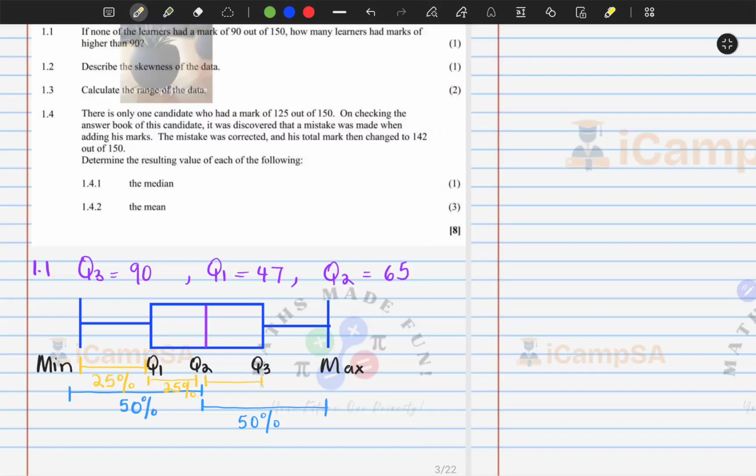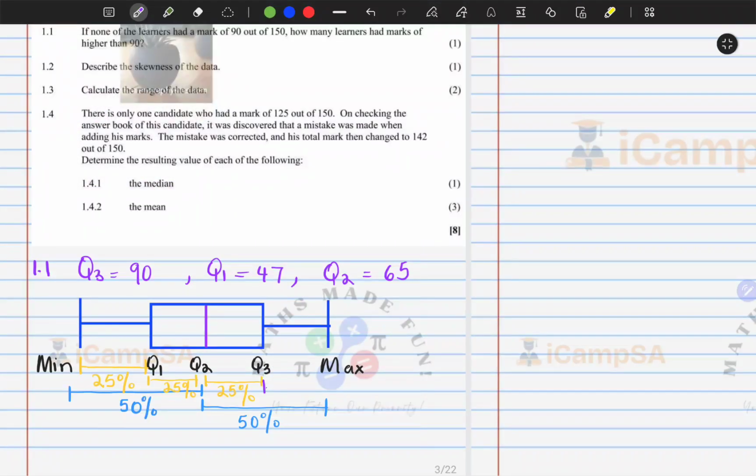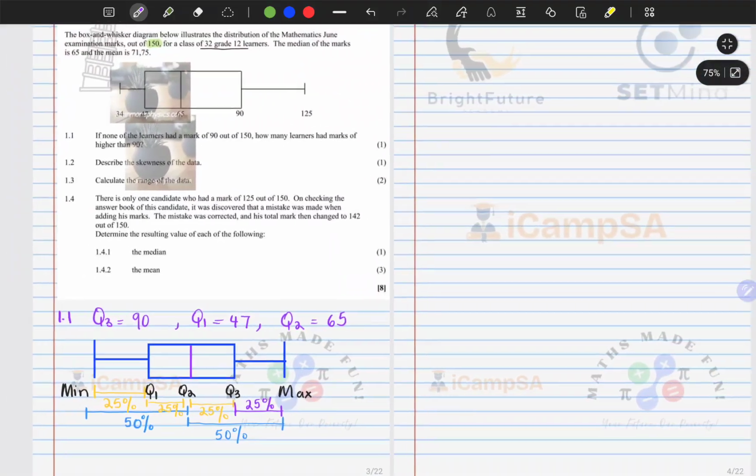Then from the median to Q3 is also 25%, which means from Q3 to the maximum is also 25%.